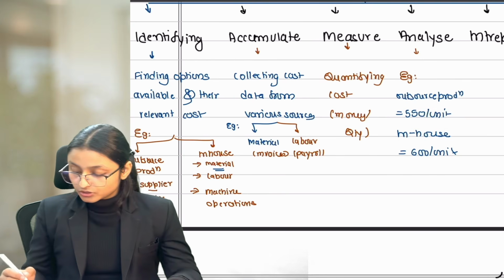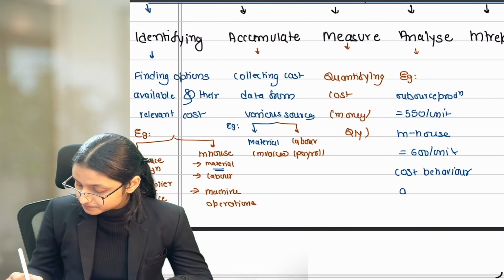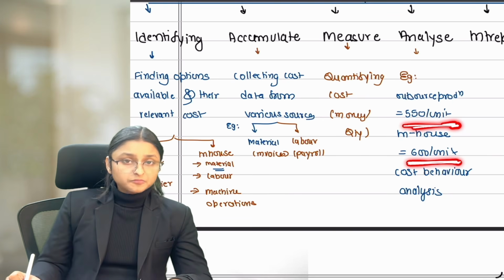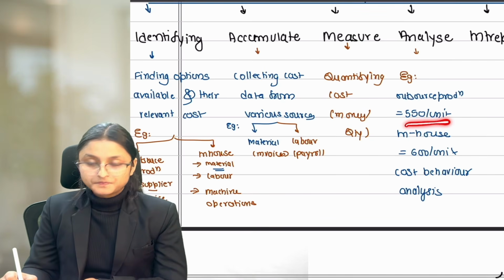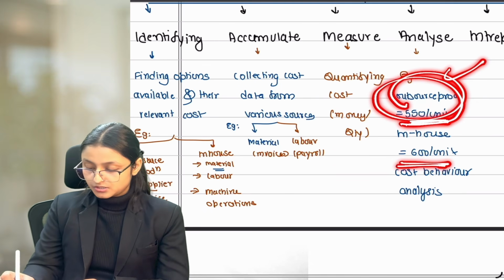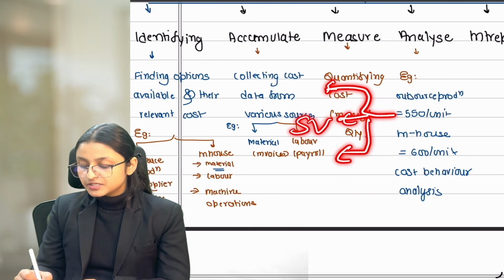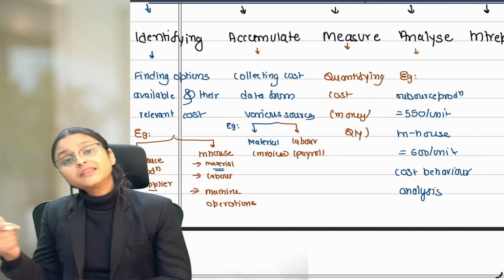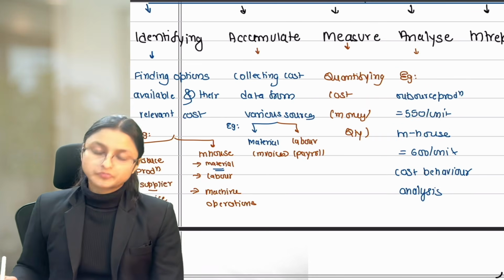You need to analyze it on the basis of behavior, that is, how the cost actually behaves. Is the whole cost we have incurred for outsourcing or in-house completely variable, or is it fixed or semi-variable also? We need to find that out, because if that is variable, then we can decide that outsourced production is the best option. But if some cost of it is fixed, some is semi-variable, some is variable, then we need to bifurcate this cost between fixed, variable and semi-variable, and then find out for how many units outsourcing is better and for how many units in-house is better.